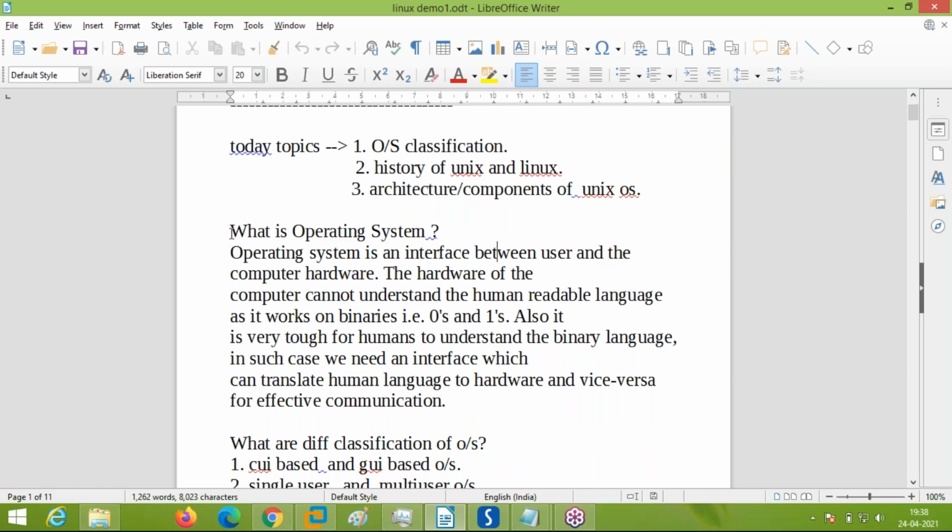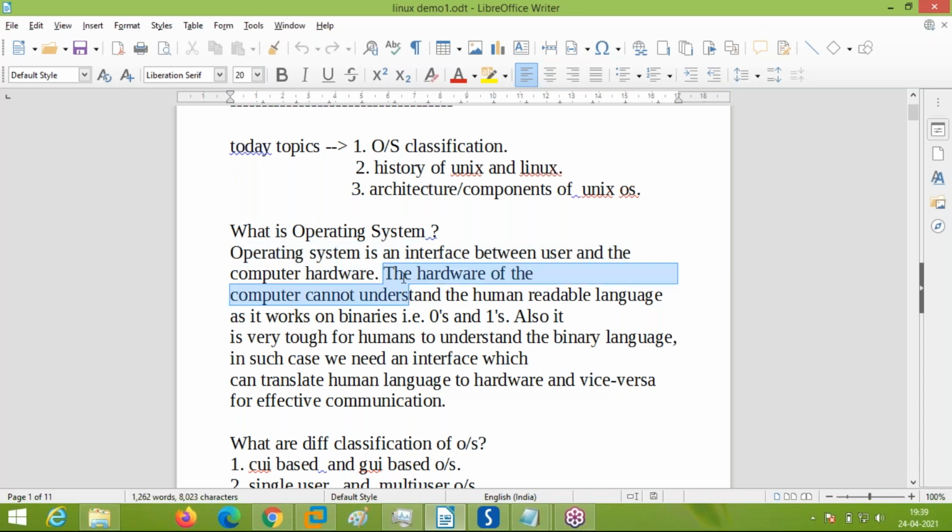What exactly, according to you, is an operating system? Operating system can be called an interface between the user and computer hardware. Why is this interface required? What is the purpose of this interface?